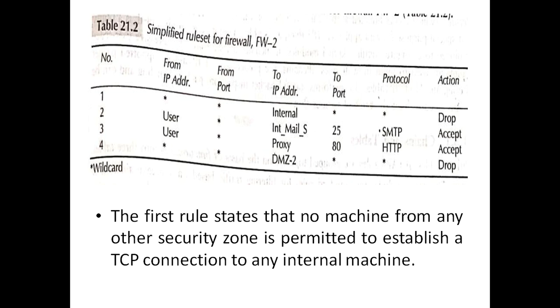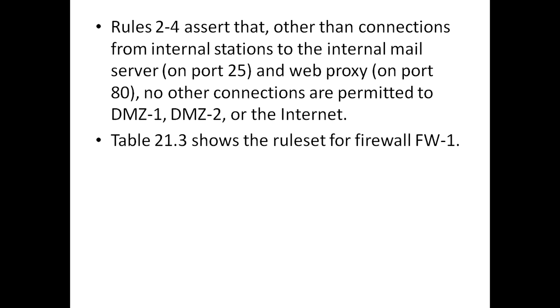The first rule states that no machine from any other security zone is permitted to establish a TCP connection to any internal machine. Rules 2 to 4 assert that other than connections from internal stations to the internal mail server and web proxy, no other connections are permitted to DMZ1, DMZ2 or the internet.